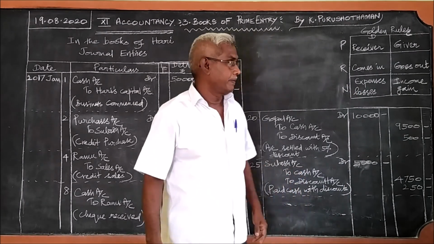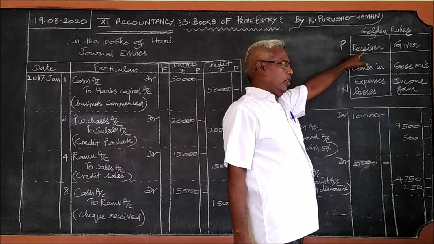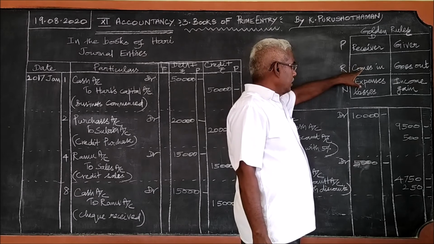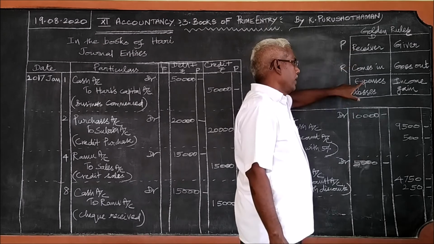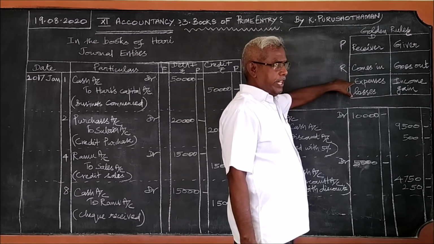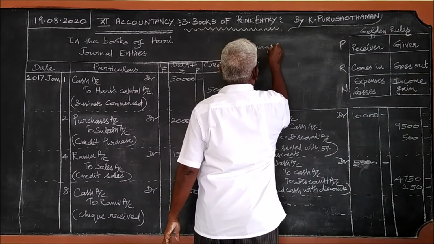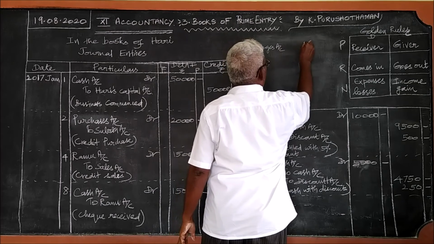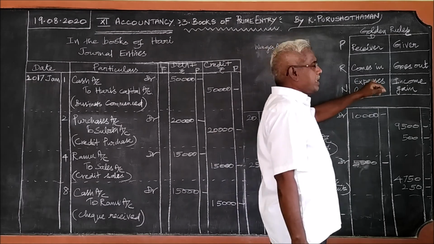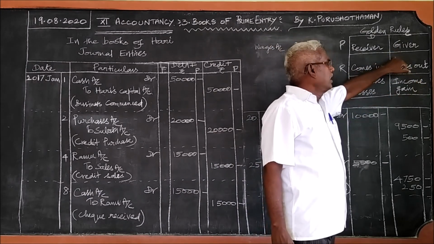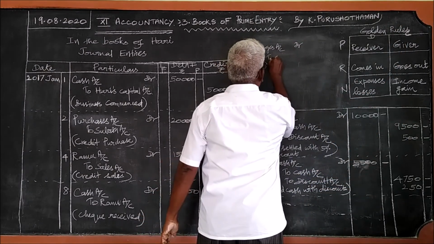Wages is paid. Wages, any receiver? No. Anything comes in? No. When wages is paid, nothing comes in, no receiver. When wages are paid, is it an expense? Yes, it is an expense. Therefore, wages account debtor. When wages is paid, no giver, anything goes out? Yes, the cash goes out. Therefore, to cash account.